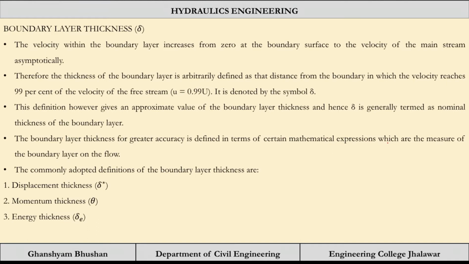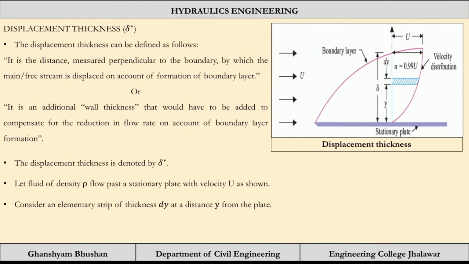Displacement thickness is denoted by delta star, momentum thickness is denoted by theta, and energy thickness is denoted by delta subscript E. Now we will see the details of these thicknesses, how we are going to define them. The first is the displacement thickness.